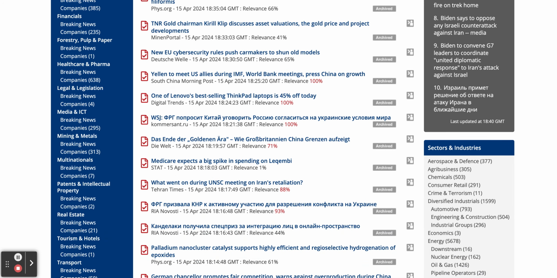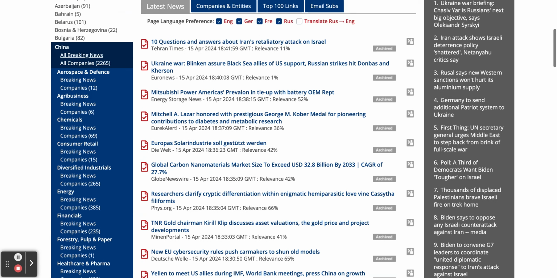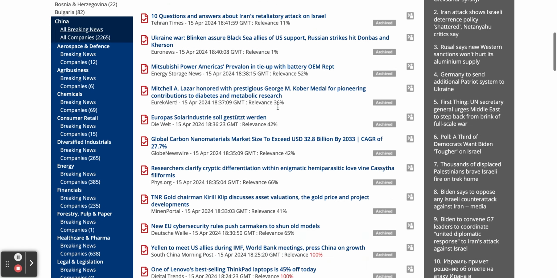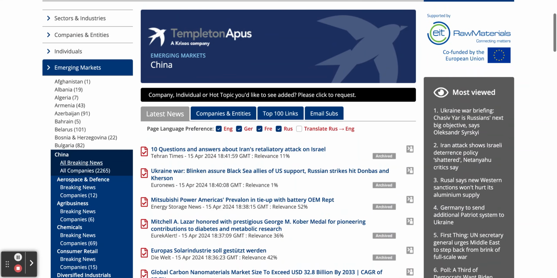As before, this account's been switched on for all four languages. If you wanted to remove the Russian ones, you could either do that on the settings page or you can do it on each page by just unticking the boxes of the languages that you do not need. So, as I said, we're looking at all news articles to do with China.